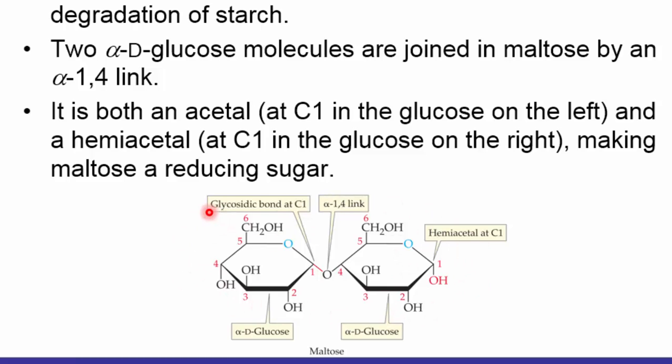So this is a glycosidic bond at carbon 1, this is the alpha 1,4 linkage, and this is the hemiacetal at carbon 1. So maltose, which consists of two glucoses joined together by alpha 1,4 linkage, is a reducing sugar.